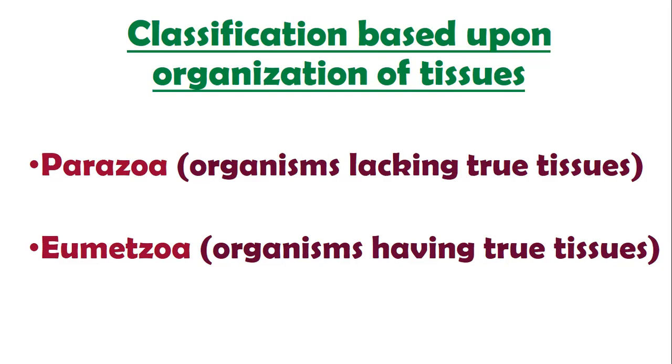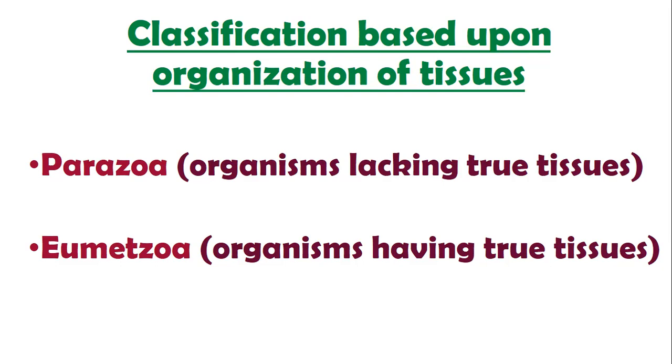Same is the case with the Parazoa. Sponges, yes, sponges are the best example of the Parazoa. They have numerous cells in their body, but these cells do not depend upon each other. They do everything for their own self. So you can say that the Parazoa is a cellular organization. These are the organisms that lack true tissues.